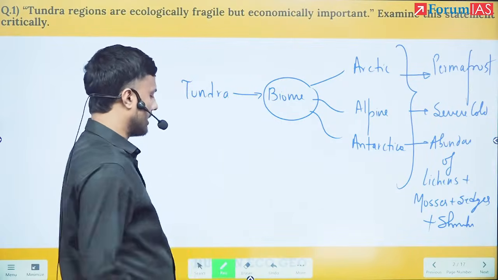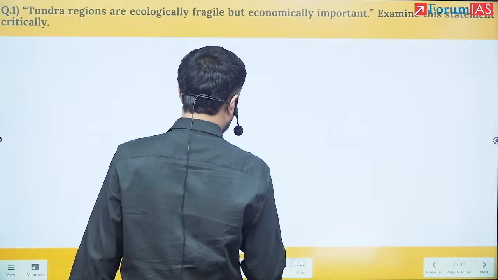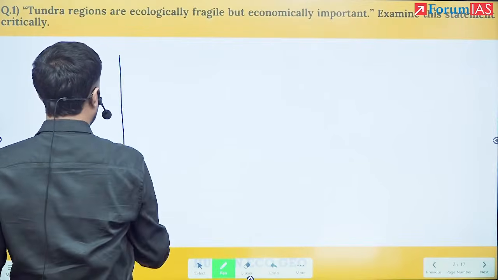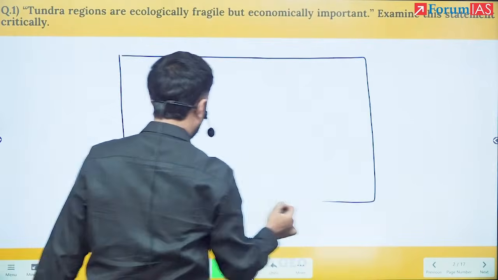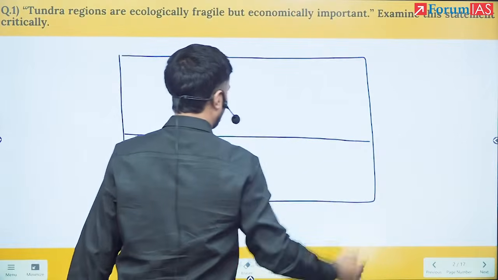So once we have defined this, though it is a 10 marker question, but in brief, I must have shown what is the tundra region.